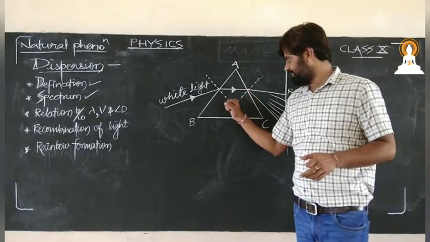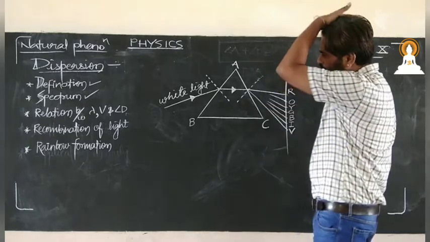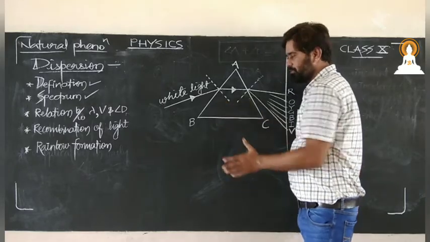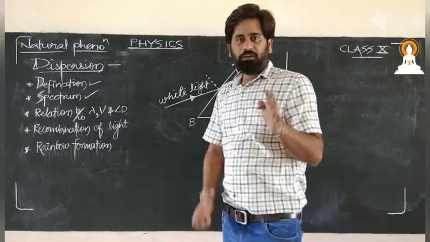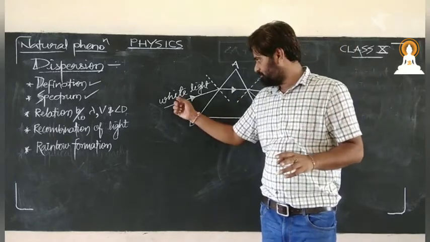Okay, so what is there inside this? One term which we have already discussed is refractive index. It has its own refractive index. Now, sir, what is refractive index? Refractive index is nothing but the hurdle for this particular white light.